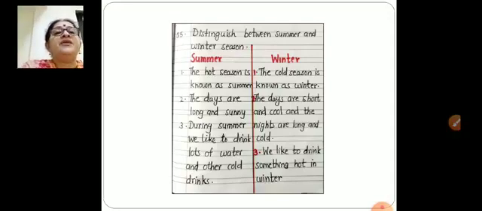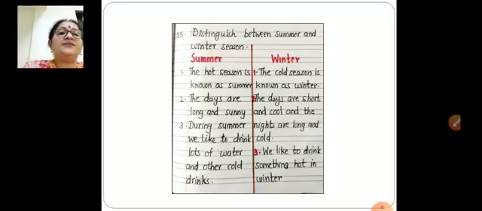In summer, it's a hot season and winter is a cold season. The hot season is known as summer and the cold season is known as winter. The days are long and sunny in summer season. But in winter season, the days are short and cool and the nights are long and cold.